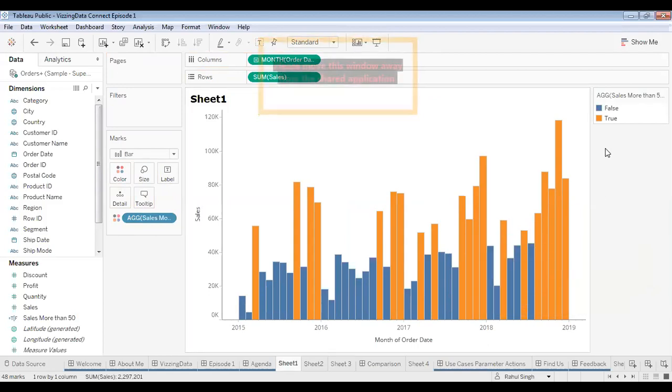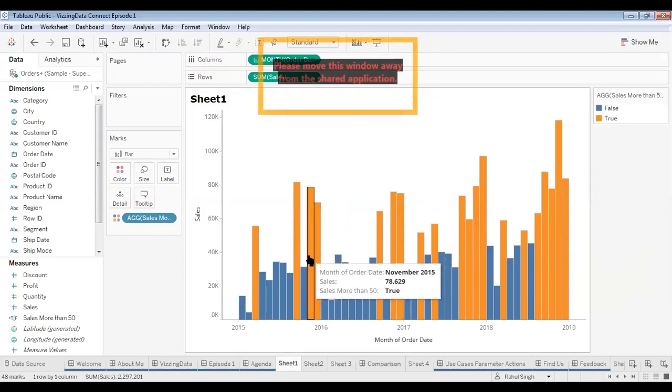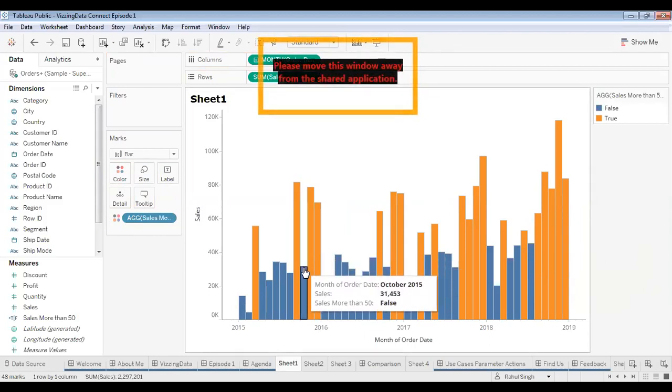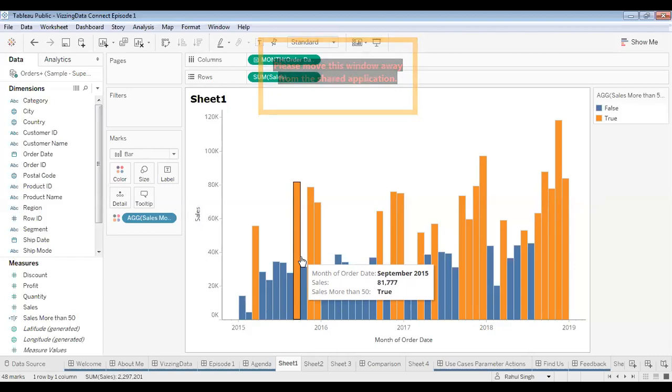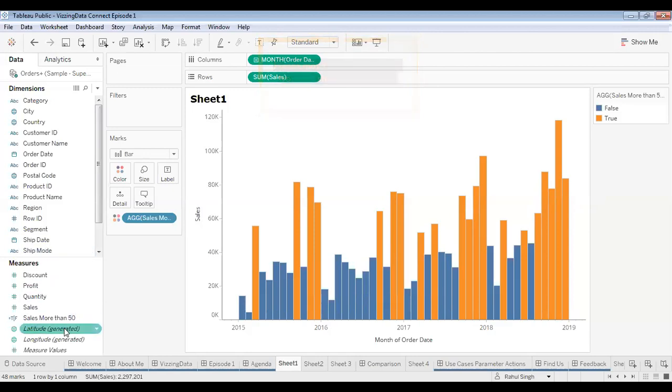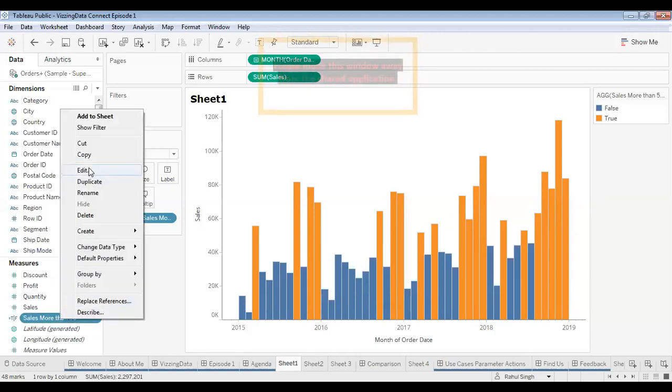Now let's understand this. We have used a calculated field for finding the months that are above a particular sales value. This thing that we did is static. It's not dynamic. For example, if someone is viewing this dashboard and doesn't have any editing rights to the dashboard, he won't be able to change the value of 50K. The only way of changing the value of 50K is to edit this calculated field.